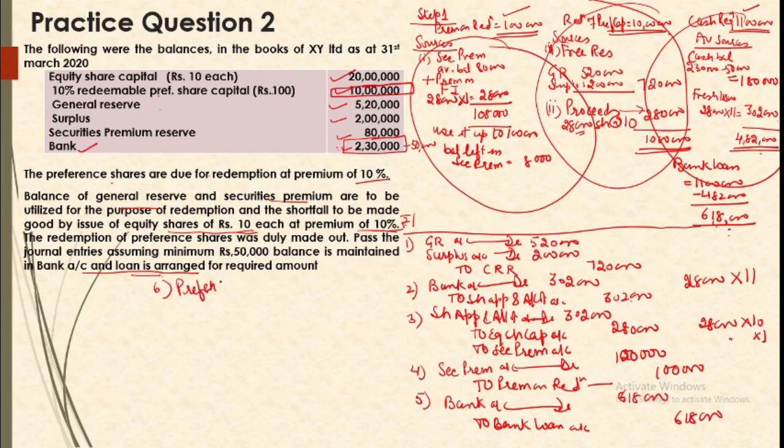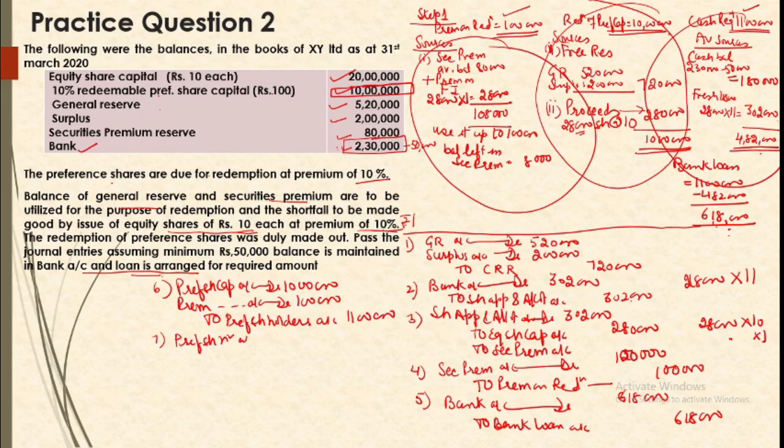So preference share capital account debit, capital stands cancelled, premium on redemption of preference shares account debit 1 lakh, and the total amount is transferred to preference shareholders account, 11 lakh. Alright, and now paid to them. So preference shareholders account debit to bank account, making payment to them.